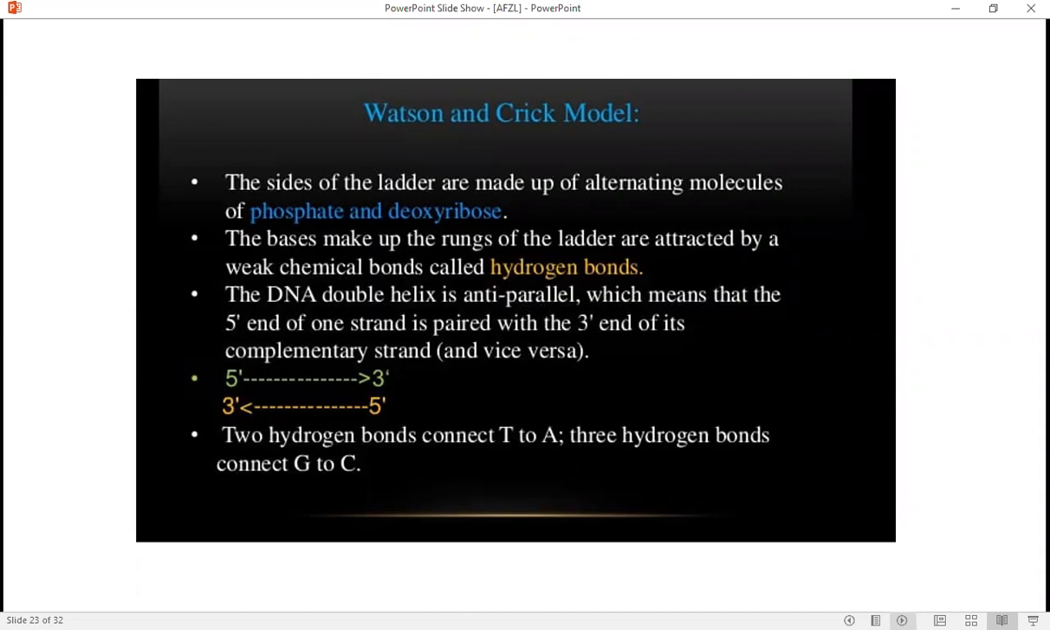That means the first strand runs 5 prime to 3 prime end, and the anti-parallel strand runs 3 prime to 5 prime end. Two hydrogen bonds connect thymine to adenine, and three hydrogen bonds connect guanine to cytosine.